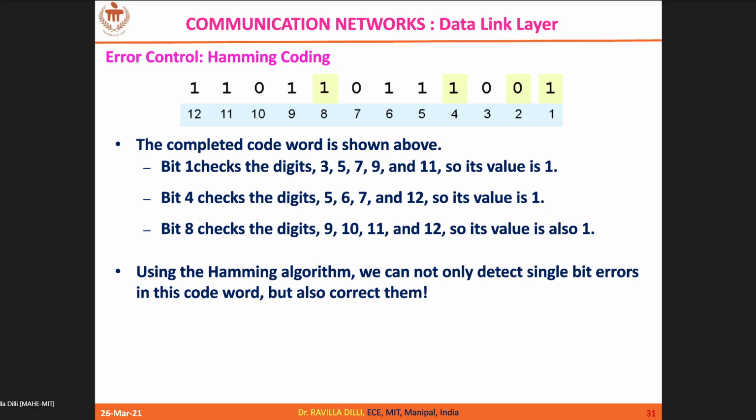Let's calculate R0. R0 is 1 XOR 3 XOR 5 XOR 7 XOR 9 XOR 11. It doesn't change, so it's a 0. Next, R1.